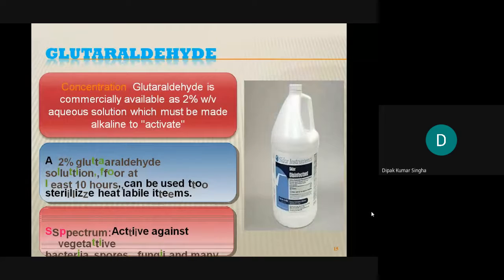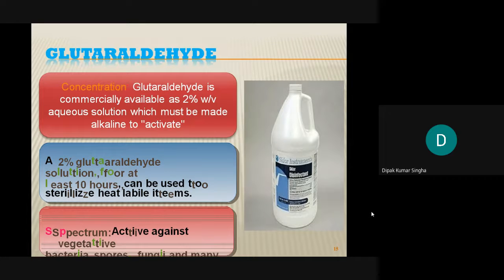Next, another aldehyde is glutaraldehyde. Glutaraldehyde is commercially available as a 2% w/v aqueous solution, which must be made alkaline to be activated. In alkaline medium it is a very good sterilizing agent. This 2% percentage you should remember, as in case of every chemical, what is the minimum concentration is very important. In multiple choice questions, this is what is asked: what is the minimum effective concentration against microorganisms?